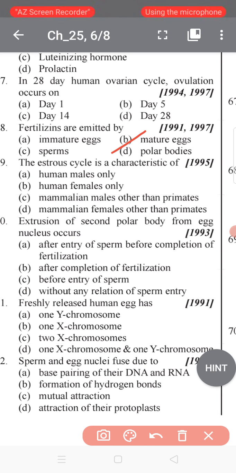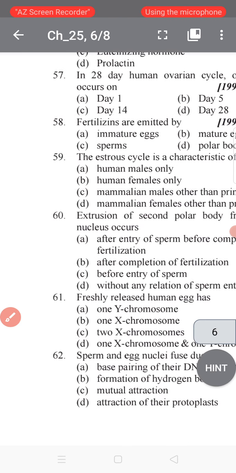The penetrating sperms also have some proteinaceous substance on the surface called antifertilizin. So that was the reason.